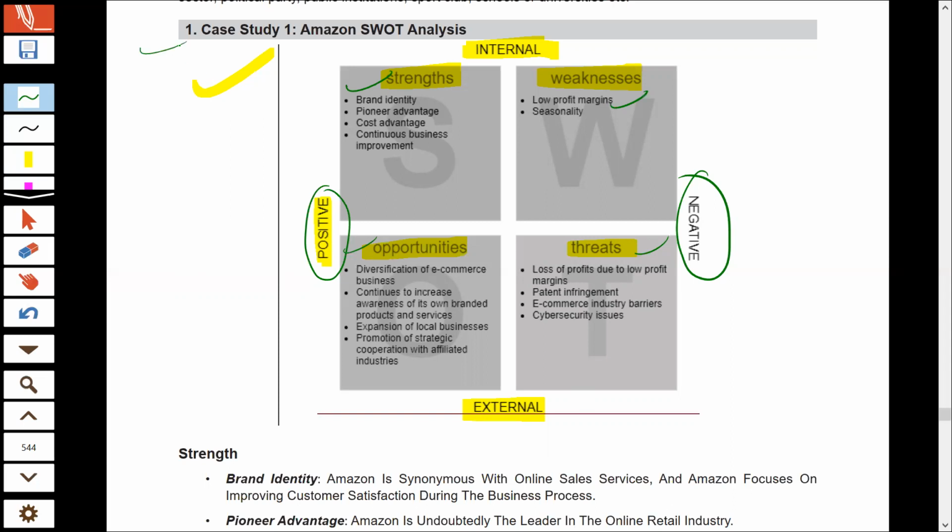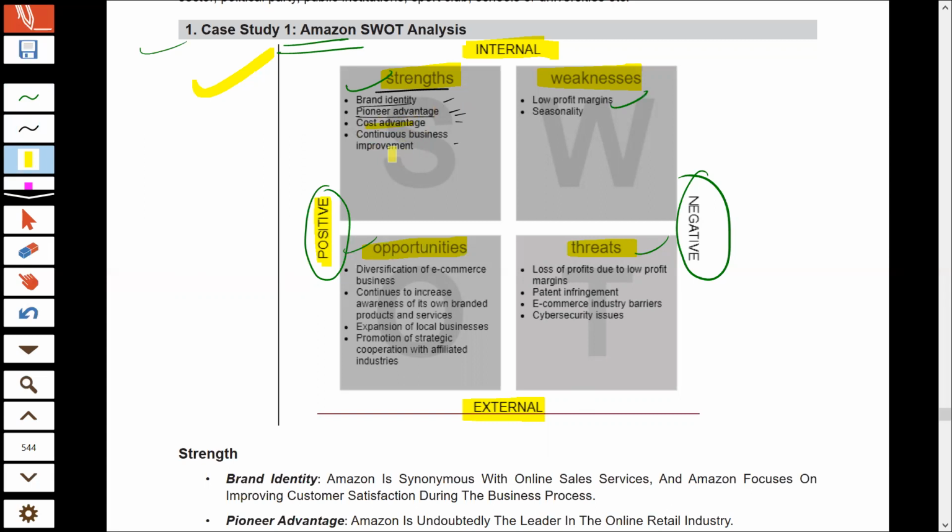Now they have done the SWOT analysis of a company, Amazon. Here they have written all the strengths of Amazon. Amazon has a good brand identity. They have the pioneer advantage. They are the ones who come up with something innovative first in the market. They have cost advantage.